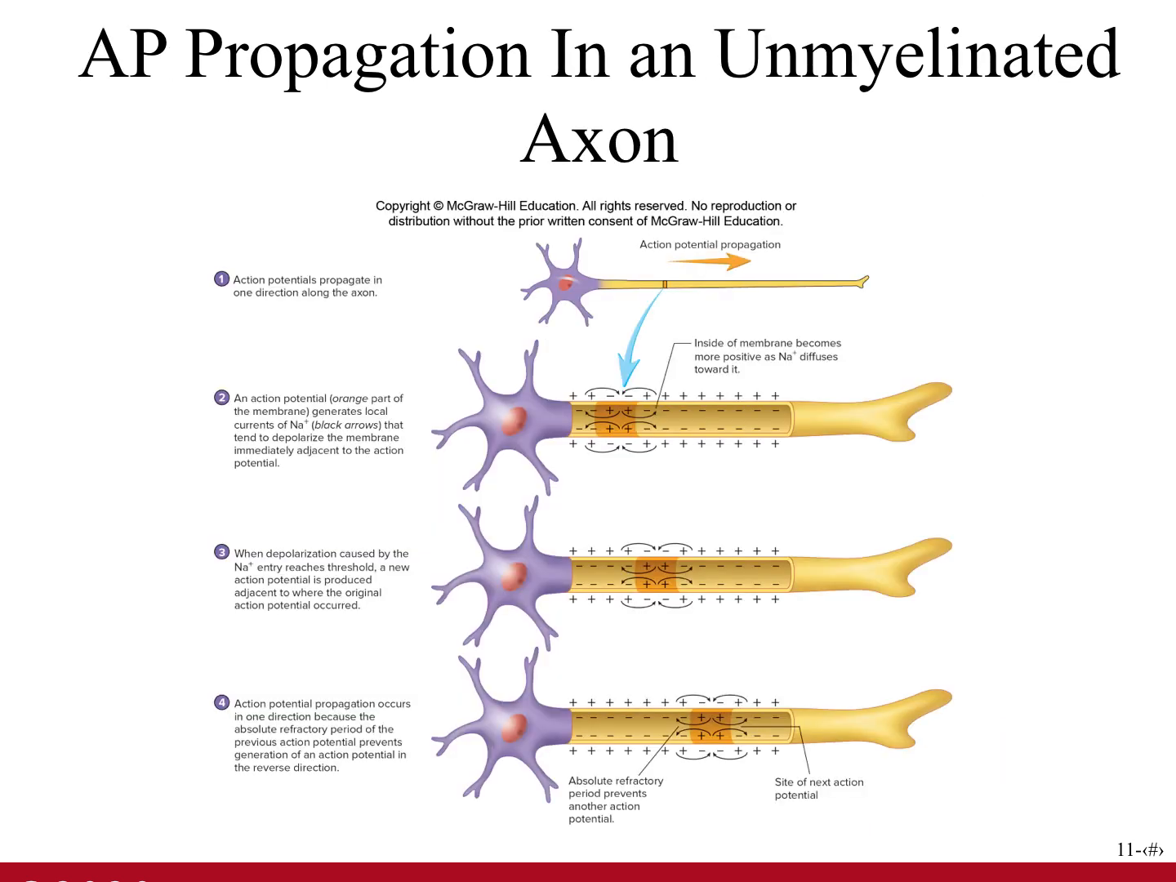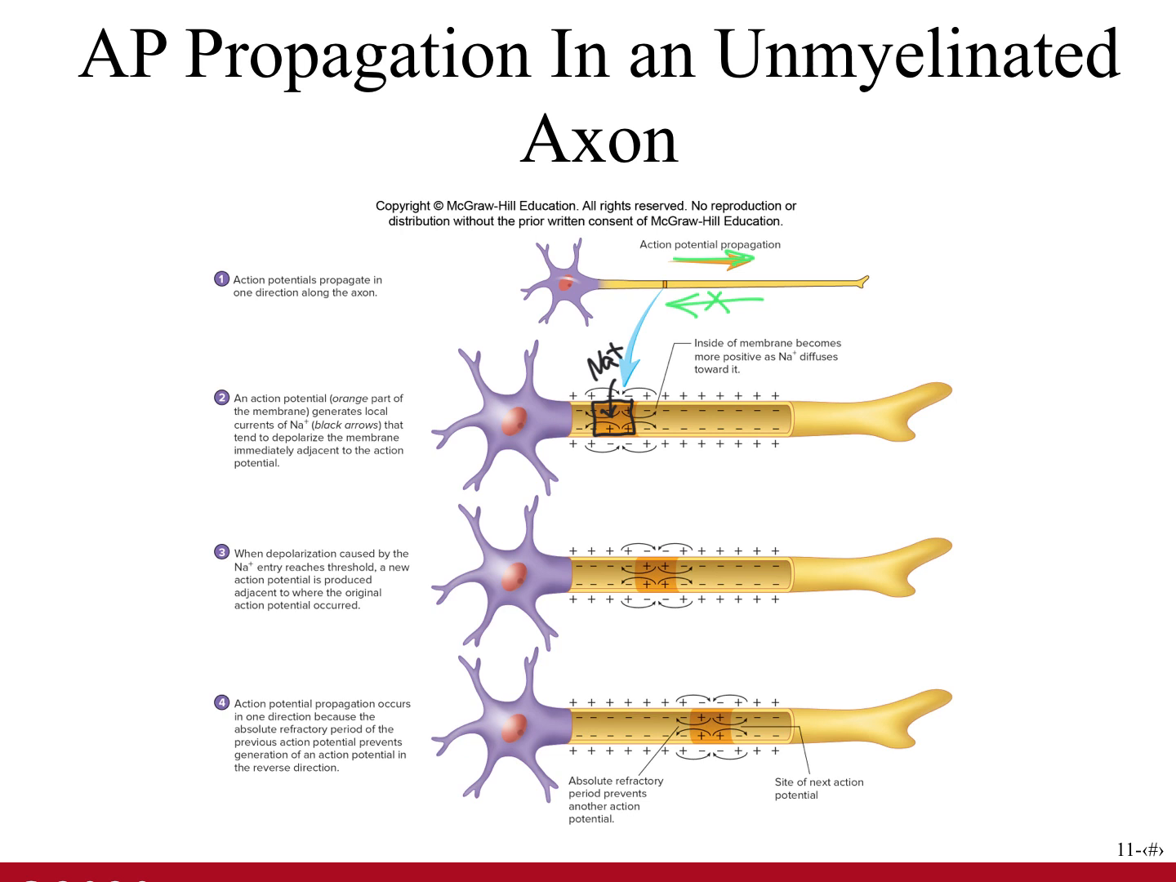This diagram illustrates the action potential propagation in an unmyelinated axon. So first we see that action potentials propagate in one direction along the axon. They do not go in the opposite direction. In 2, we see that an action potential has been generated in this portion of the membrane. Sodium molecules are rushing into that axon, causing that portion of the axon to depolarize.